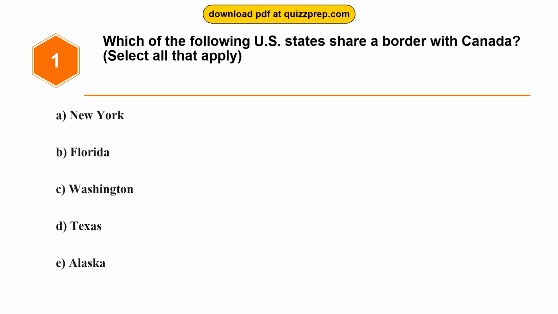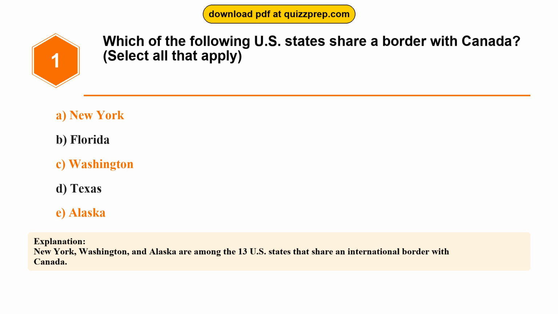Question 1. Which of the following U.S. states share a border with Canada? Option A, New York. Option B, Florida. Option C, Washington. Option D, Texas. Option E, Alaska. The correct answers are options A and C and E. New York, Washington, Alaska. New York, Washington, and Alaska are among the 13 U.S. states that share an international border with Canada.